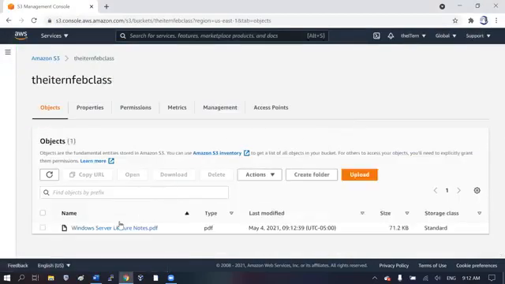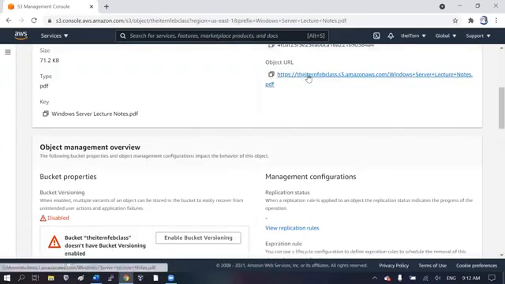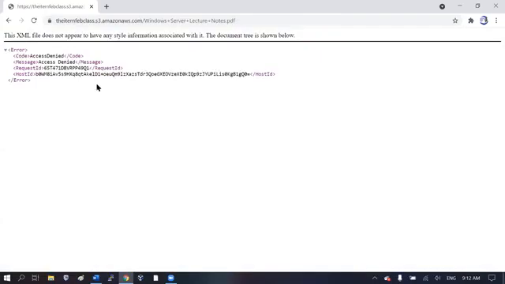All right, so we'll upload that, close this window, and go back. Now we have a file inside the bucket. If we open that file, we are going to find a link here. This is the link through which we can access the object. But this object says access denied. So what does that tell you? That by default, whatever you place in the bucket is not publicly accessible.